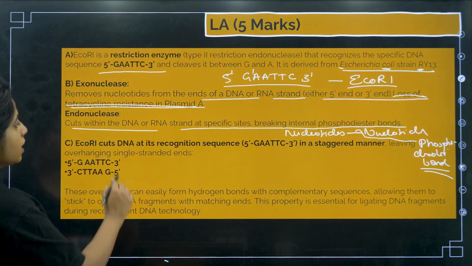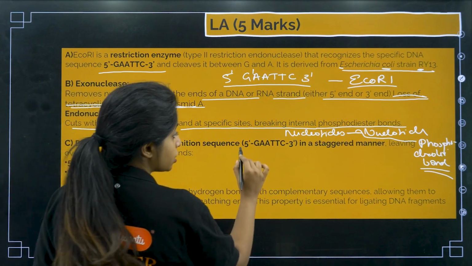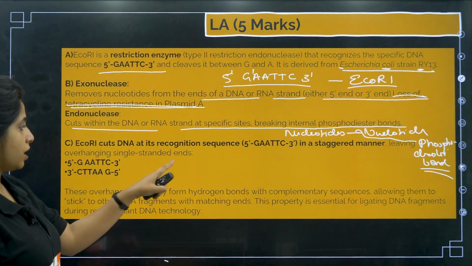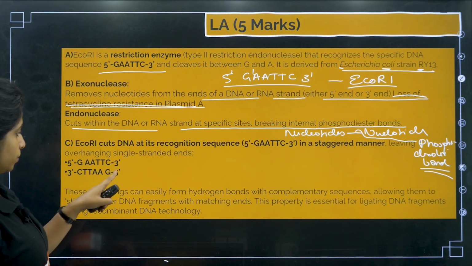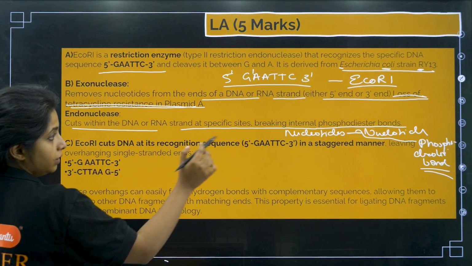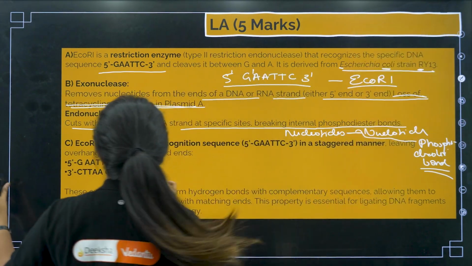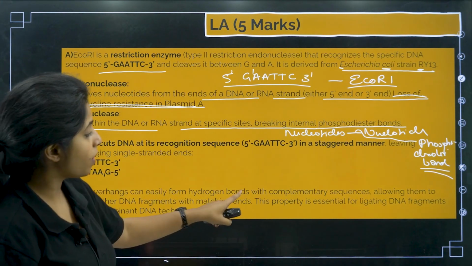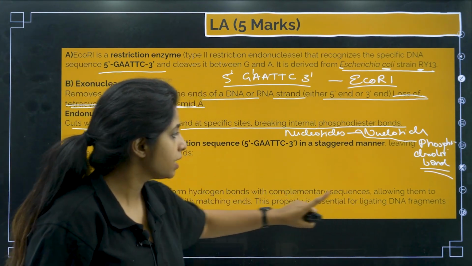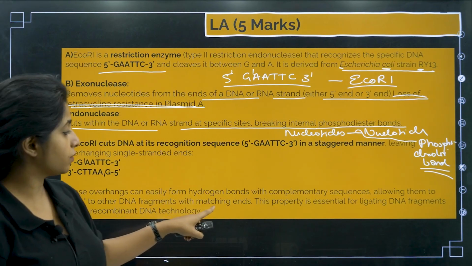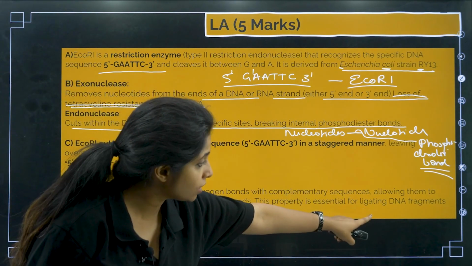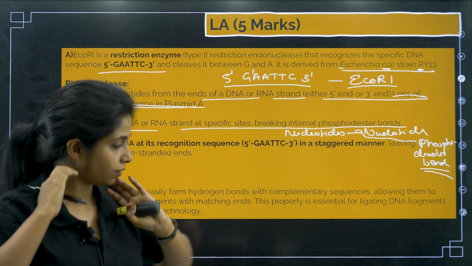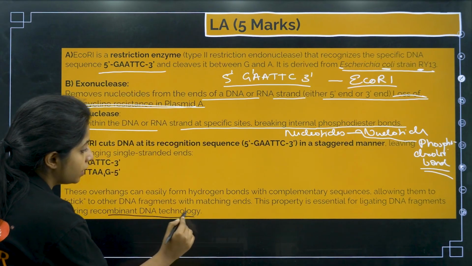So how do you answer this? EcoR1 cuts DNA at its recognition sequence, that is this, in a staggered manner, leaving overhanging single stranded ends. So I make a cut over here, and over here. These overhangs can easily form hydrogen bonds with complementary sequences, allowing them to stick to other DNA fragments with matching ends. This property is essential for ligating DNA fragments. Ligating as in making the DNA fragments come together, okay, during the recombinant DNA technology.